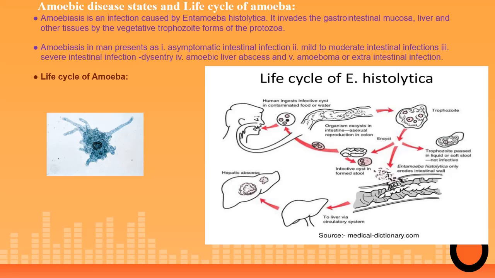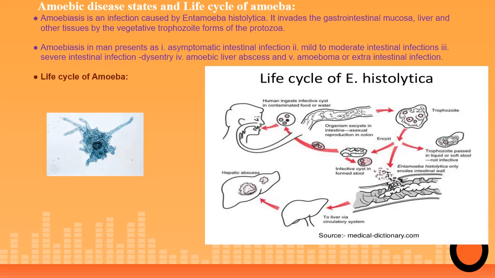Here you can also see that each cyst develops into 8 trophozoites, usually in the ileocecal region of the intestine, and a colony is established in the cecum which extends toward the colon. Now the trophozoite form of the organism will pass on to the stool and it is not infective. So the trophozoite can either encyst itself and form an infective cyst in the normal stool.